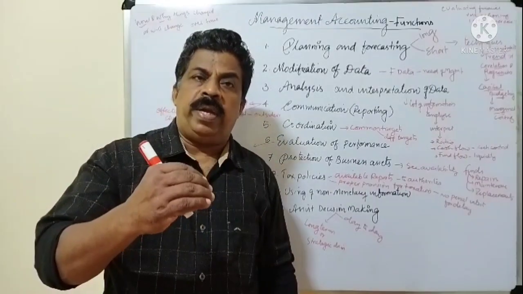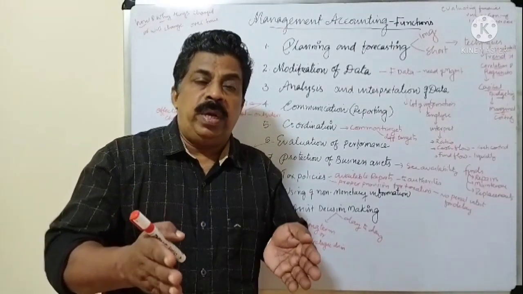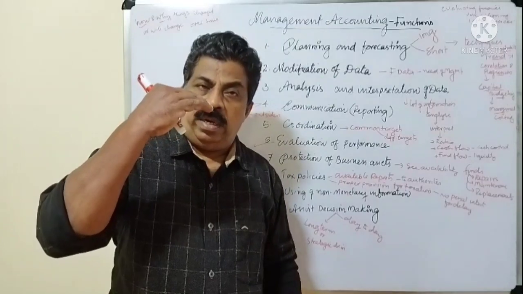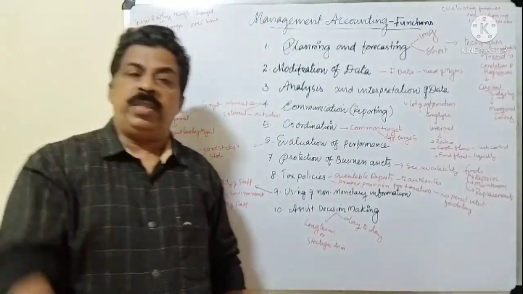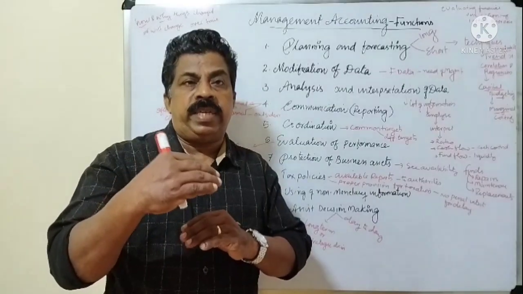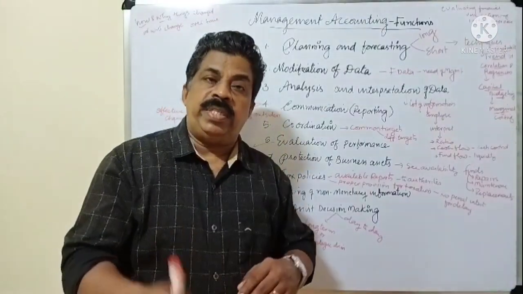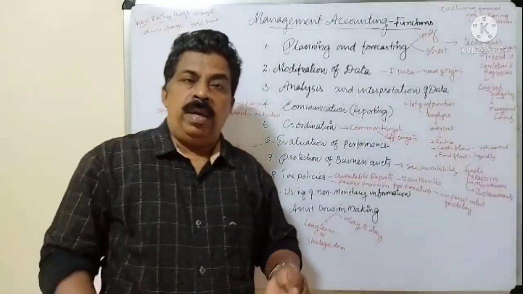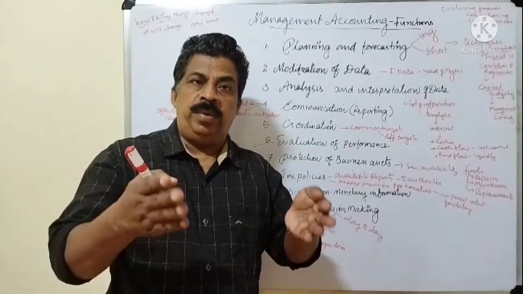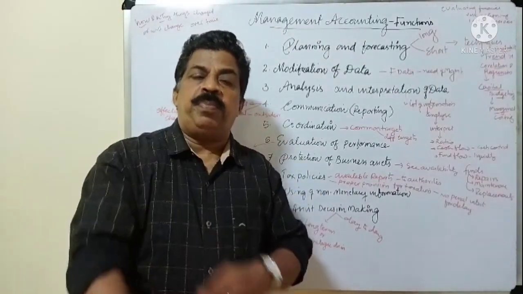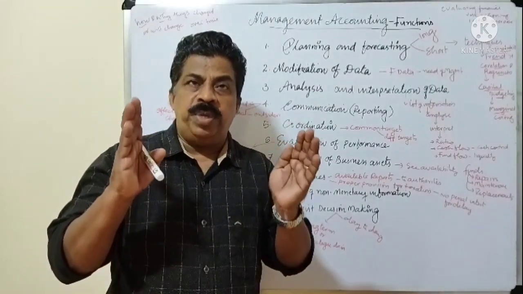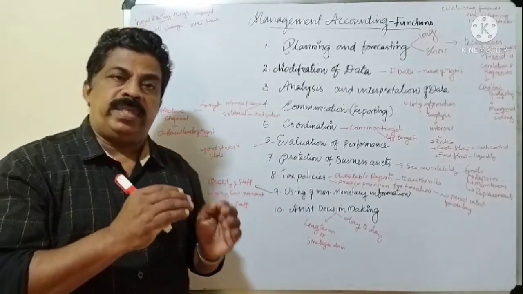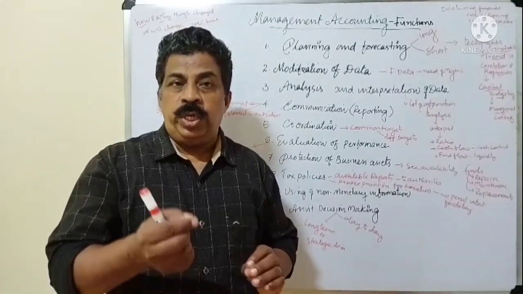And another one is tax policy. The management accountant has to prepare tax policies. He should provide sufficient fund for taxation. He has to submit the right information or the reports to the higher authorities. And also he has to submit the income tax returns in time without delay. Otherwise, the business has to pay penal interest. Also, in case of some government concerns or government institutions, there may be an advance payment of tax. According to an estimate of the total income of the person, they will pay advance tax quarterly or monthly wise. So to avoid the delay.